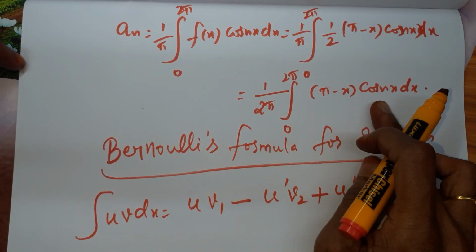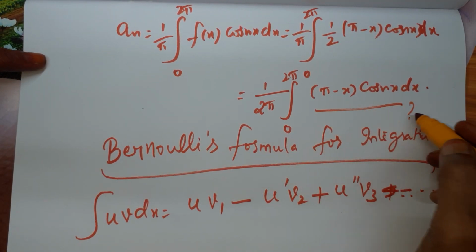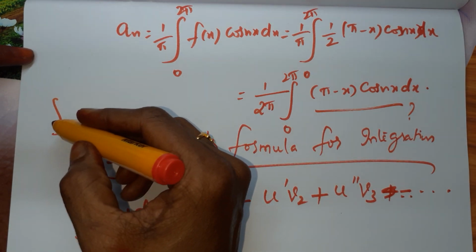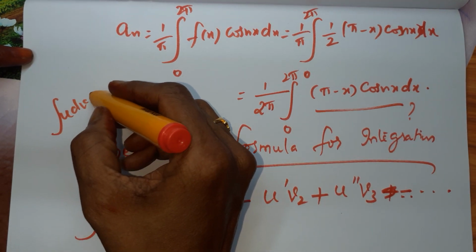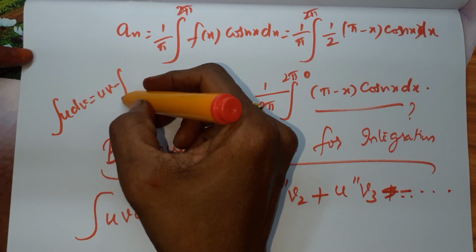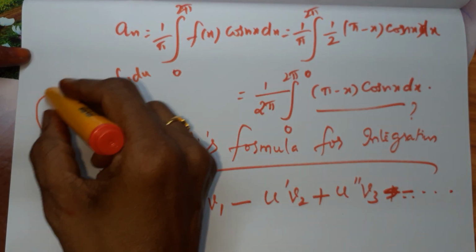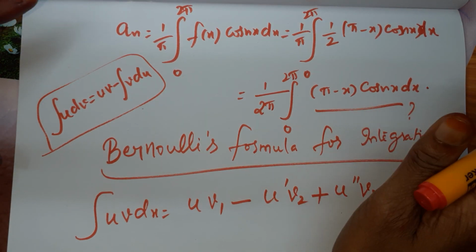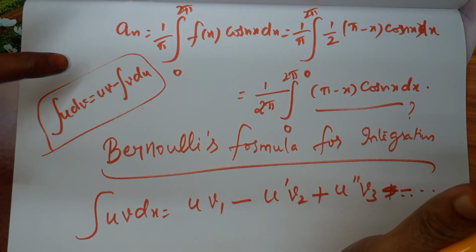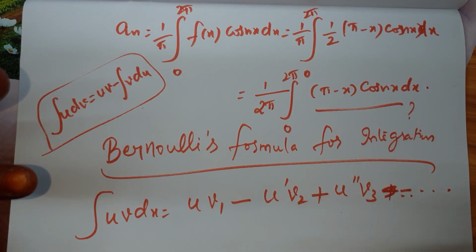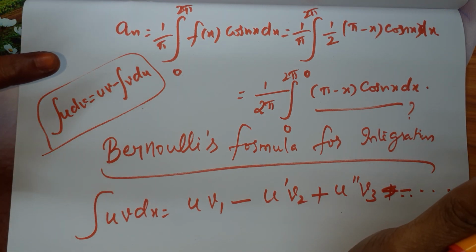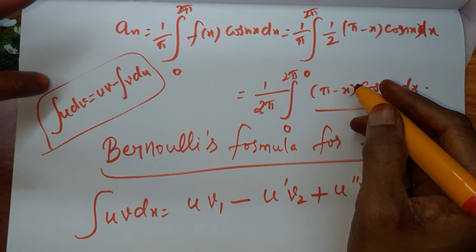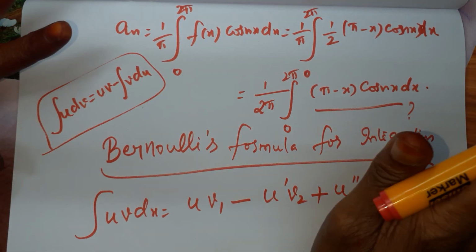How to integrate this integral? You heard about integration by parts, no? What is the formula we have? Integral u dv is equal to uv minus integral v du. Am I right? We can use this here, but I will teach you the general formula, which we got from this formula. Since here the x power is 1, this integration by parts we can use.